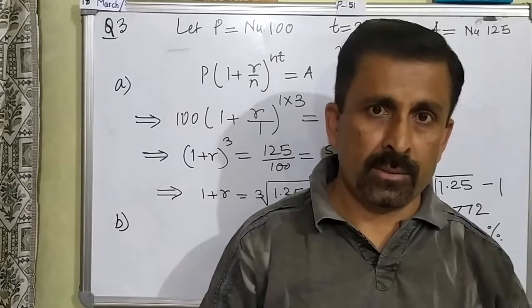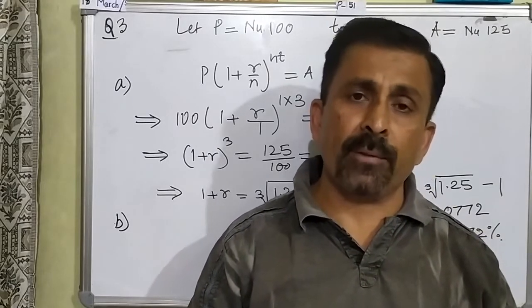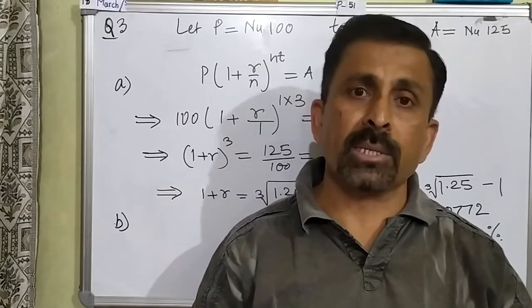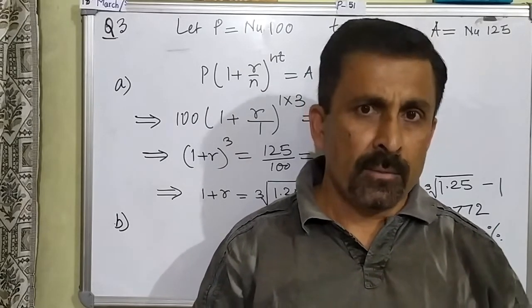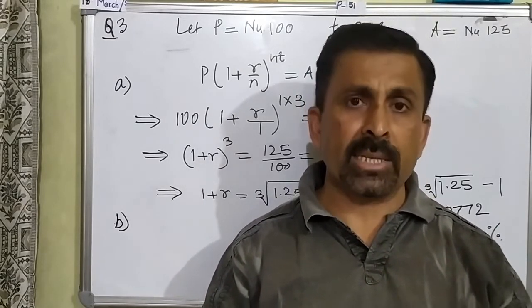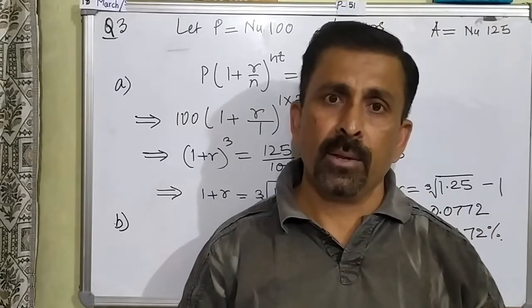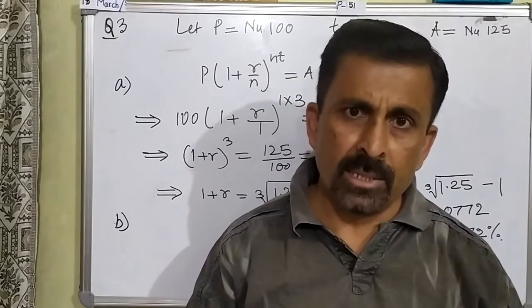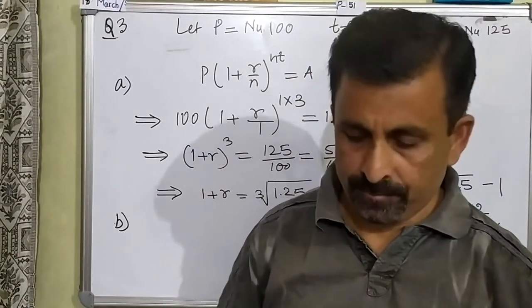This is what the question is. Because it has increased by 25% in 3 years, and the time is double, so in 6 years will it increase by 50%? So we'll check it.